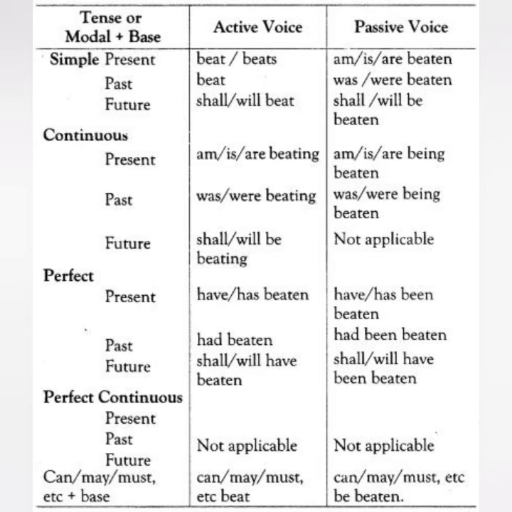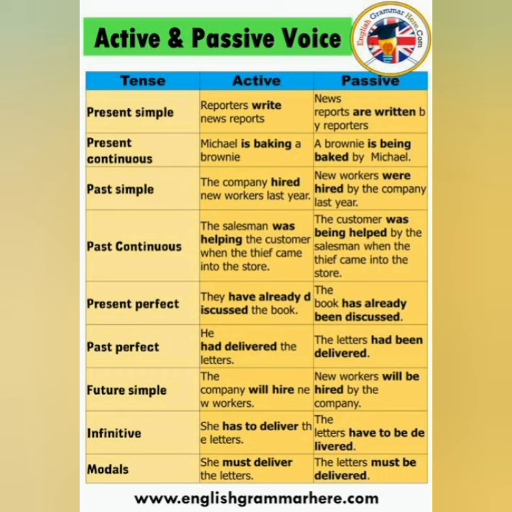Present perfect has or have plus V3 form, which will convert to has or have plus been plus V3 form of the verb. Similarly, in the past tense, you have had beaten, it becomes had been beaten. Shall or will have beaten becomes shall or will have been beaten. Then you have perfect continuous tense. Perfect continuous tense is not applicable for any of the three, right? Present, past or future. Okay, now let us move ahead with some more examples. This is the last revision and then we'll start with direct and indirect speech.